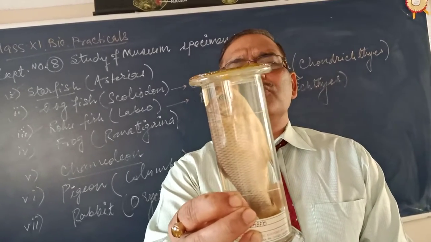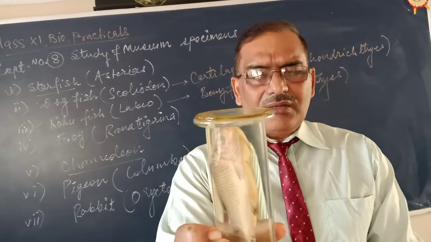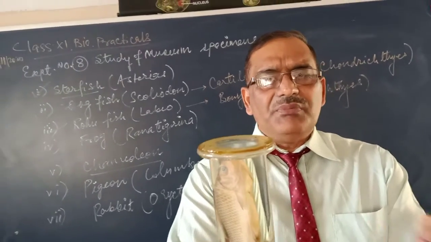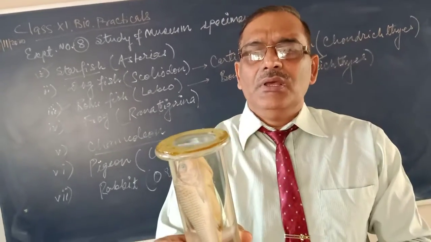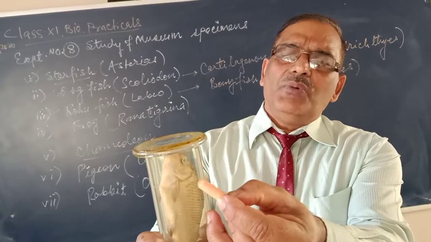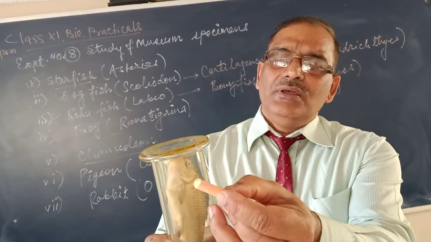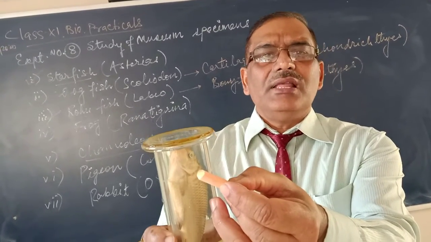Okay, and mouth is terminal. In cartilaginous fishes, mouth is subterminal. Here the mouth is terminal. You can see the operculum or gill cover that covers the gills. So the operculum is present, which was absent in case of cartilaginous fishes.